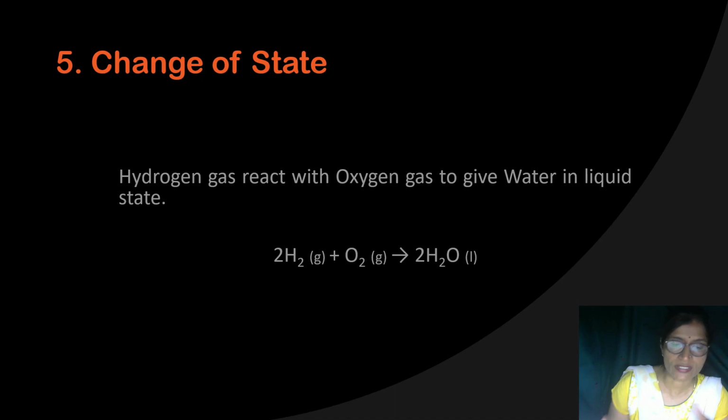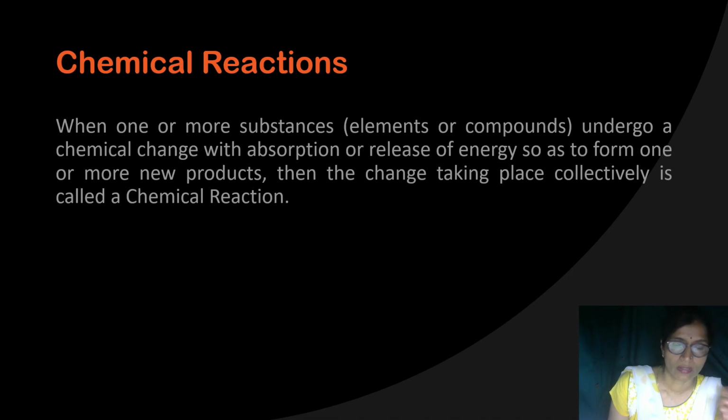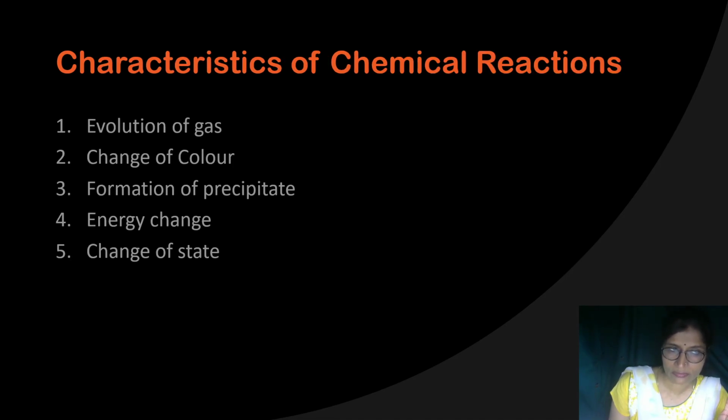By these characteristics we can say that some kind of reaction is taking place. First, whenever a chemical reaction occurs, sometimes gas is evolved. Second, sometimes the color of the substance changes.